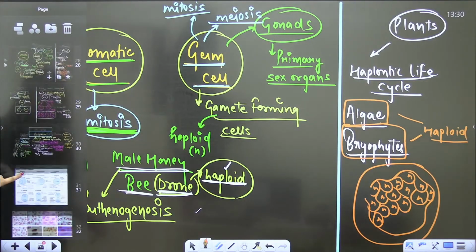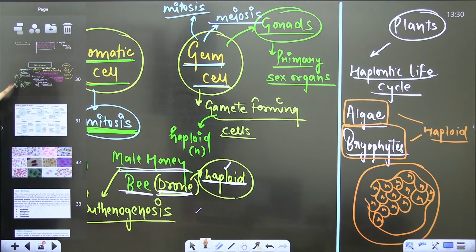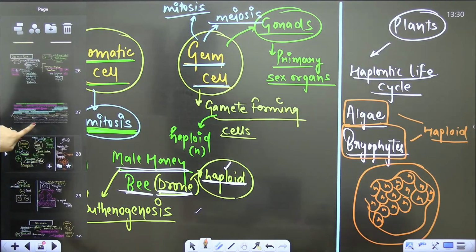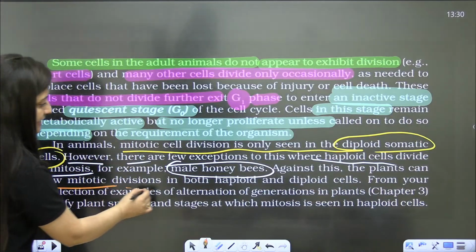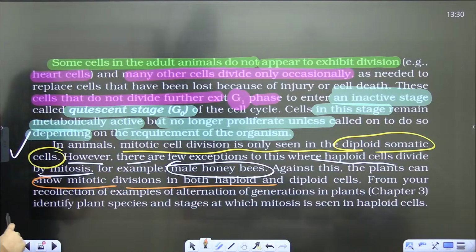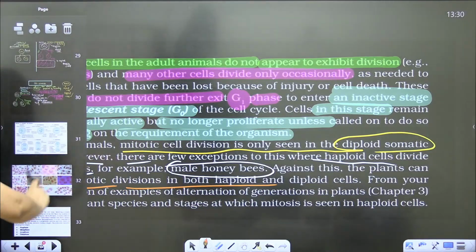Any doubt so far? Yes students, any doubt so far? Okay, so see this, against this, the plants can show mitotic cell division in both haploid and diploid cells. Once we revise that, we'll get to know.